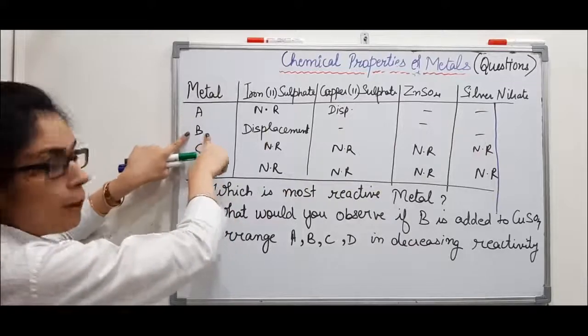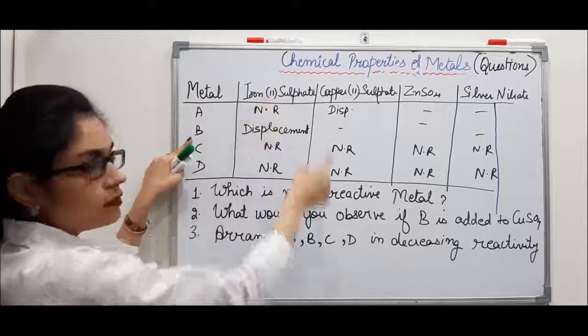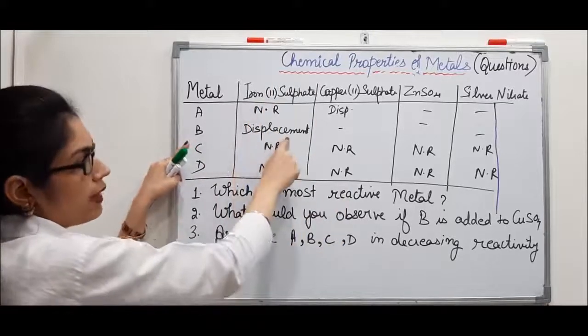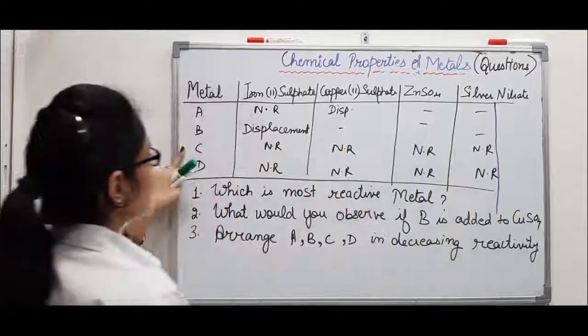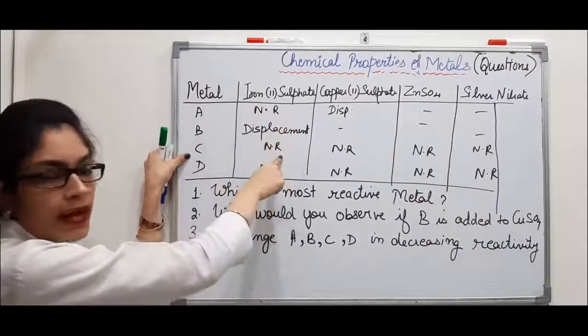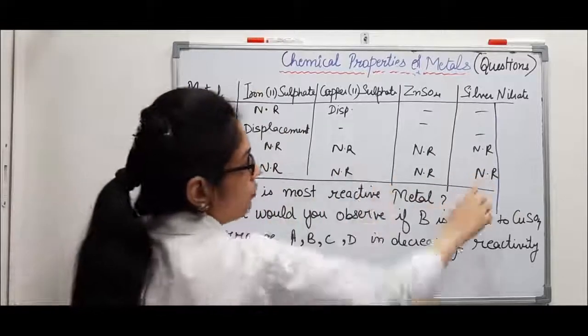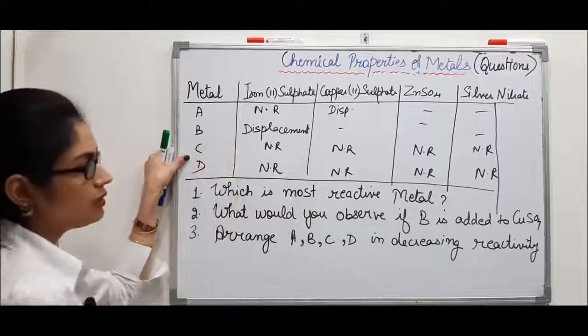So for metal B, if they are doing the reaction of metal B with iron sulfate, displacement reaction takes place. Here they have not mentioned anything. C metal with iron sulfate, no reaction is possible. With all of these 4 metal salts, no reaction is possible at all for C metal.